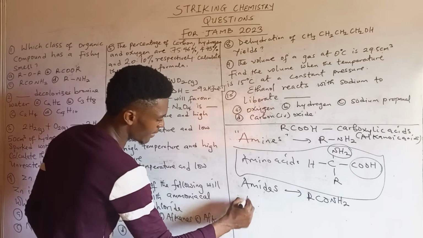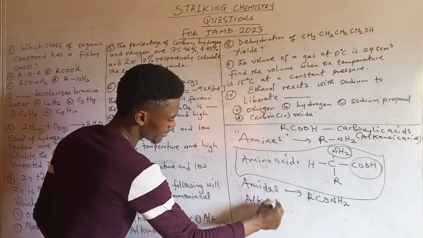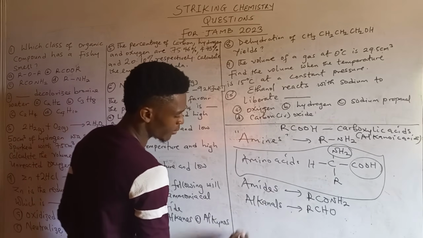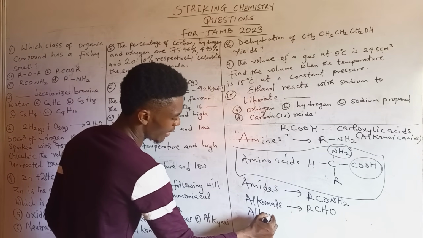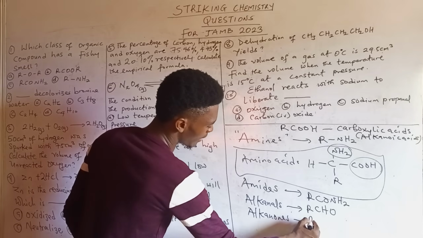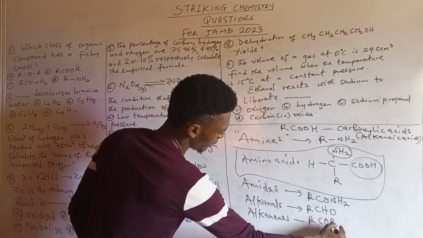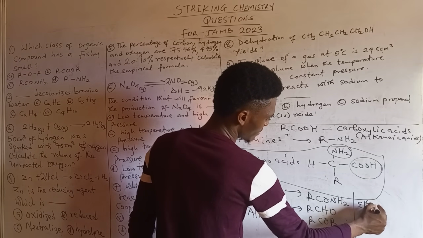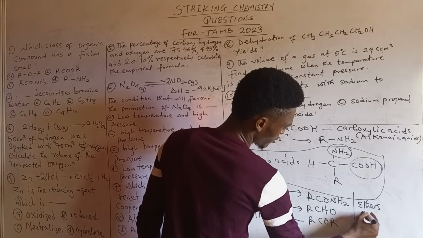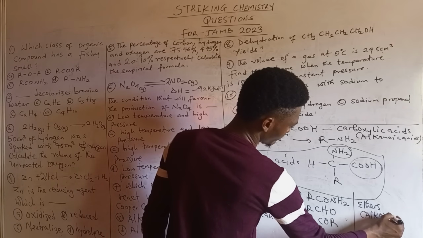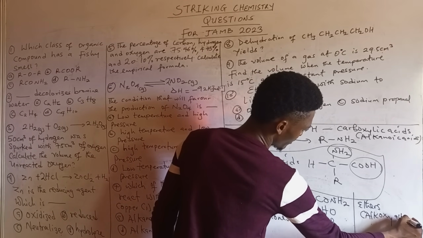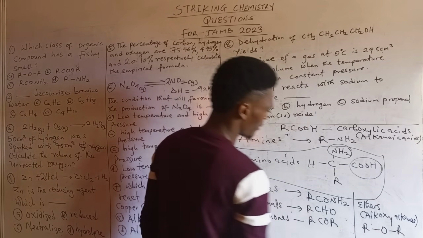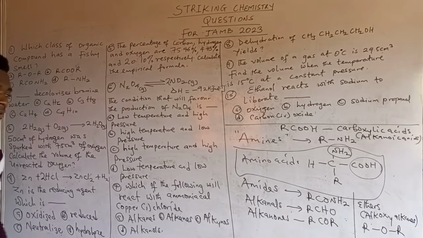We still have the alkanals. Now the alkanals, they have a general formula RCHO. Then the alkanones have a general formula RCOR. Then that of the alkoxy alkanes, the ethers, these ones are also called alkoxy alkanes. They have a general formula ROR. Take cognizance of this, very important.